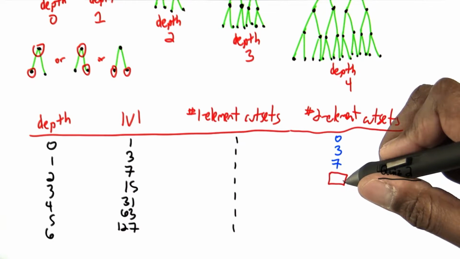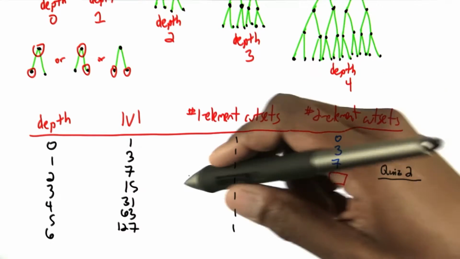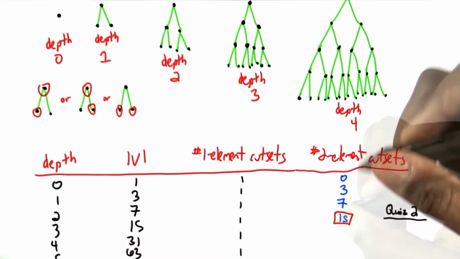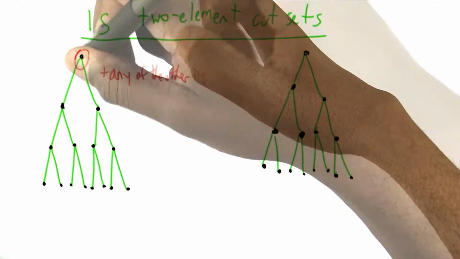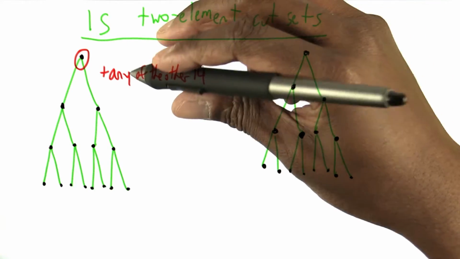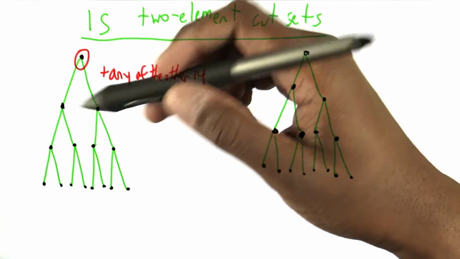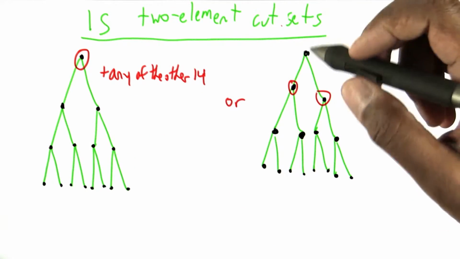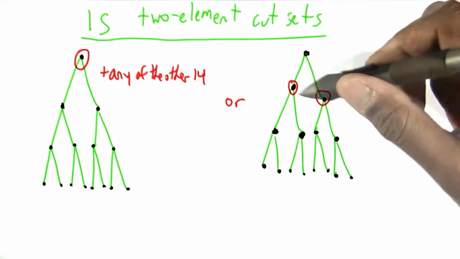How many 2-element cut sets are in this tree of depth 3? And now we have the answer. The answer is 15. As before, we could take the leader, and that's a cut set by himself, but we want a 2-element cut set, so we could take anyone else, and there are 14 other people. Or, again, we could take these 2 guys at depth 1.